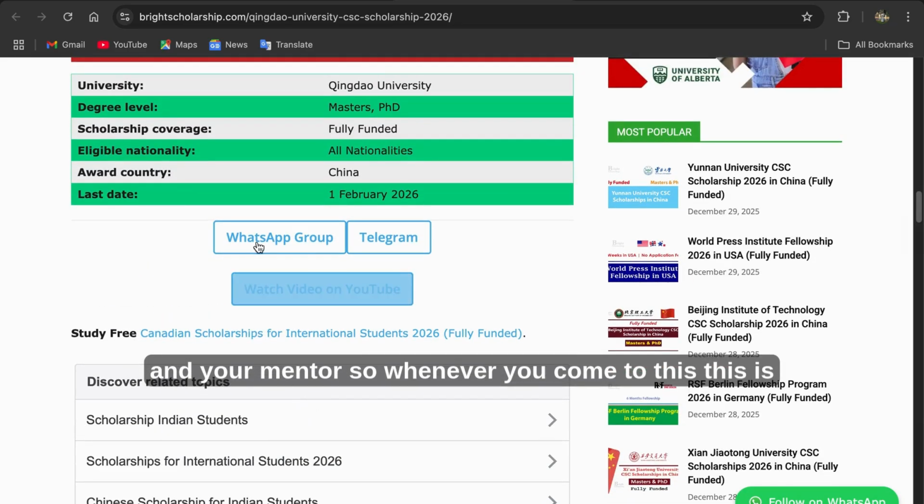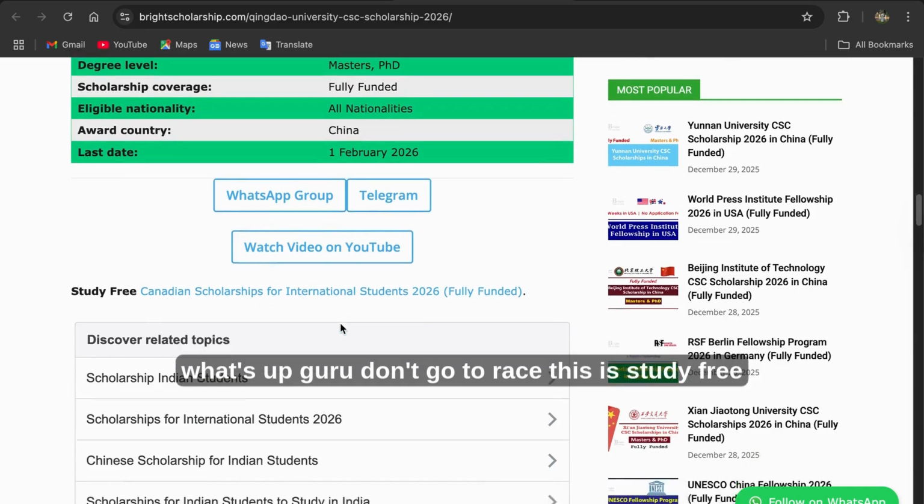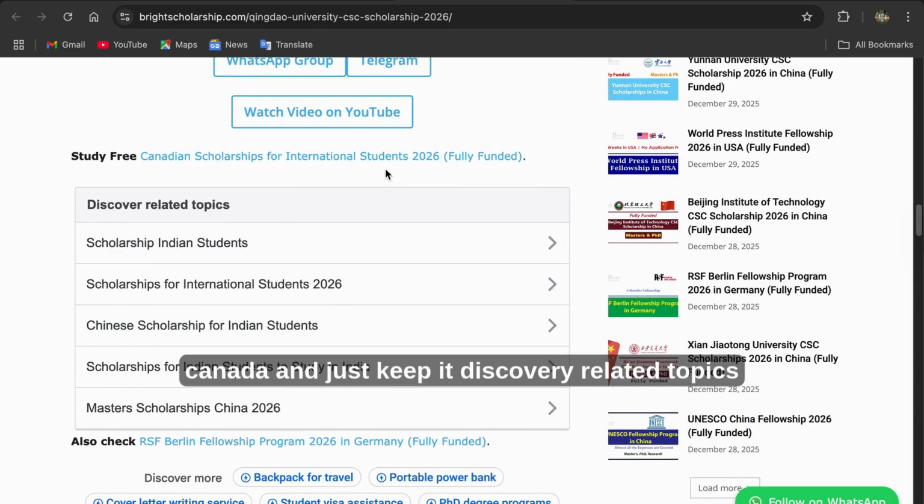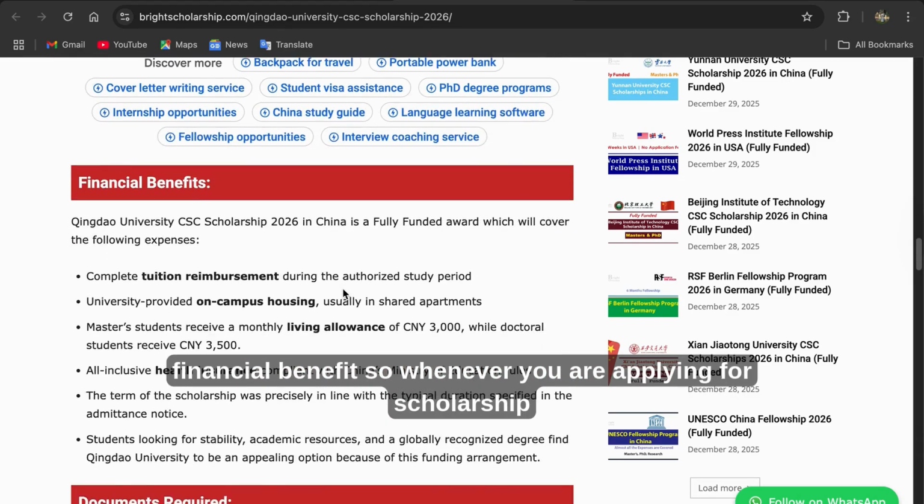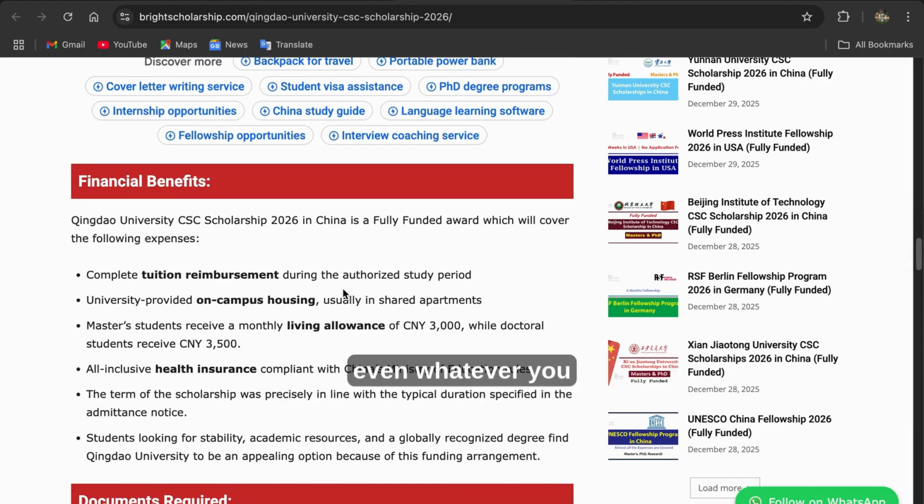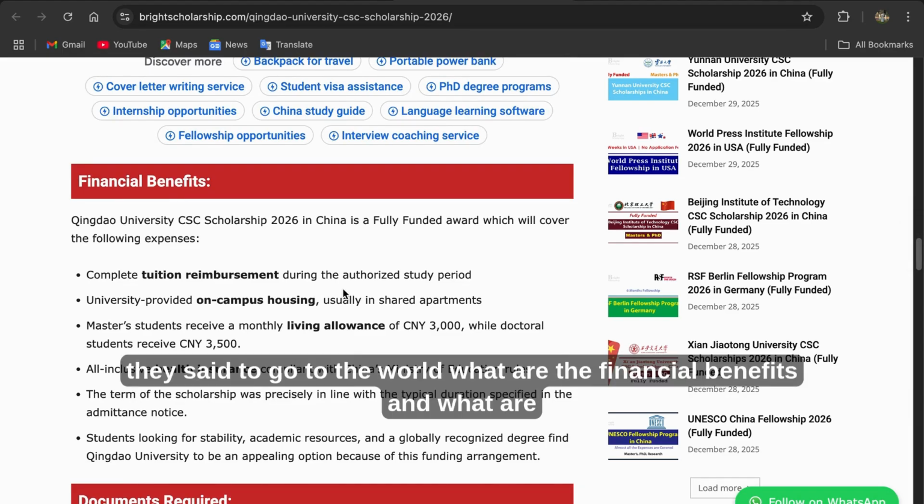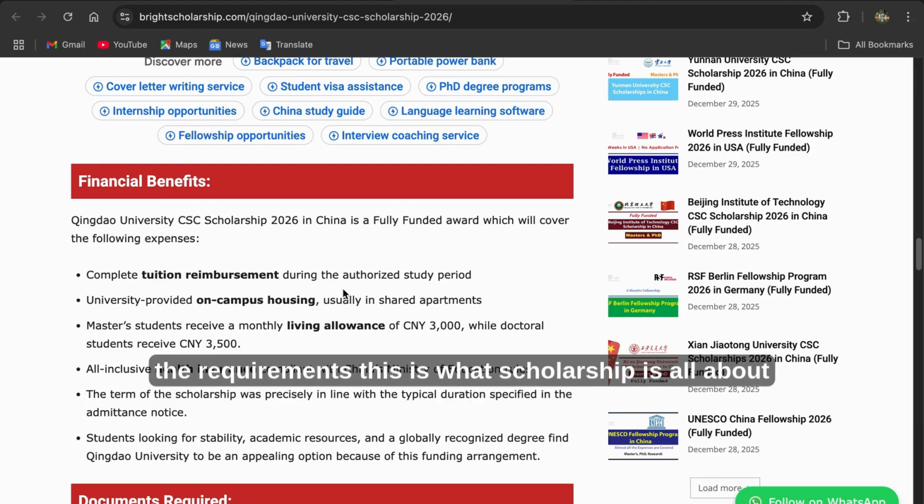So whenever you come to this page, don't go to this. This is study pre-Canadian, just skip it. Discovery related topics, just skip it. Go down. See, this is the financial benefit. So whenever you are applying for a scholarship, whatever they say, go to the financial benefits and the requirements. This is what a scholarship is all about.